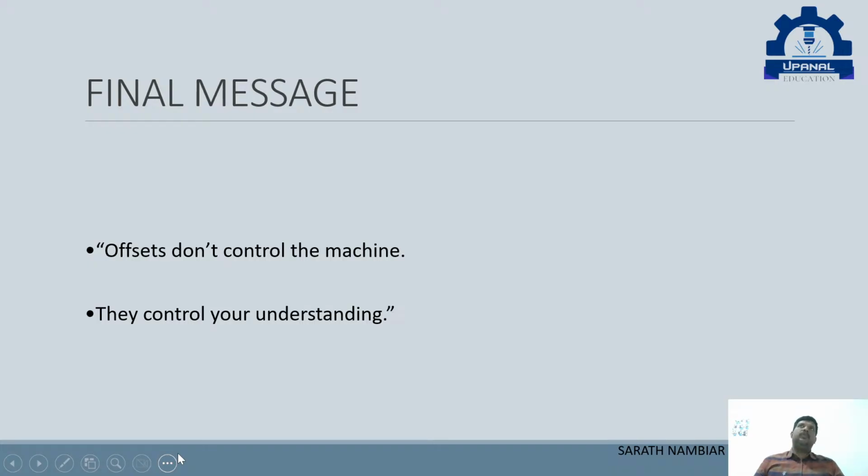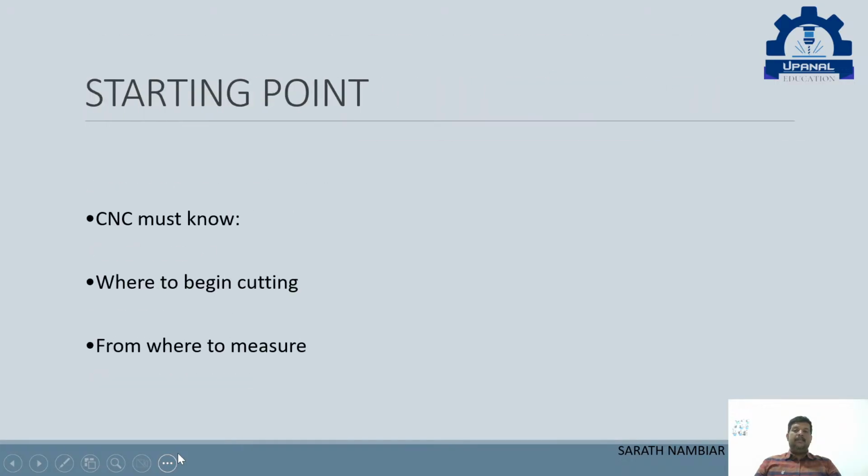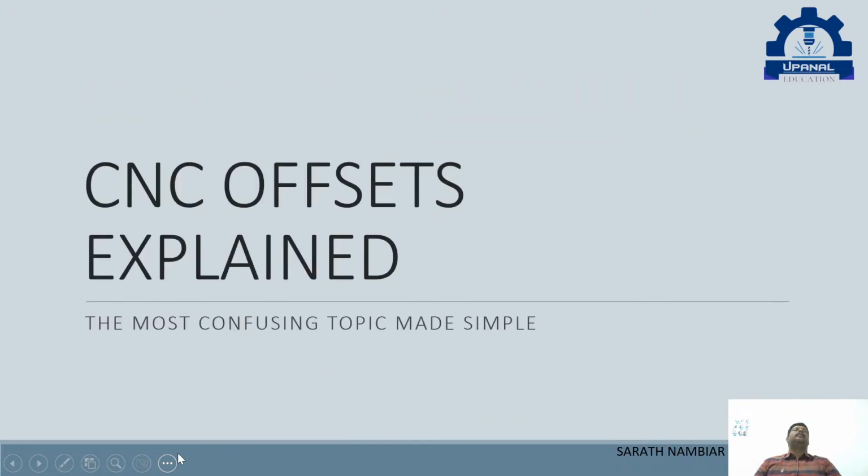Now, what will happen to the machine 0? That is never going to change. That will always be a fixed value. Then, what about the tool wear? Tool wear also we have to check using the dial gauge. We will use a dial and take the tool wear, and this tool wear will be entered into the machine. That is known as tool wear.